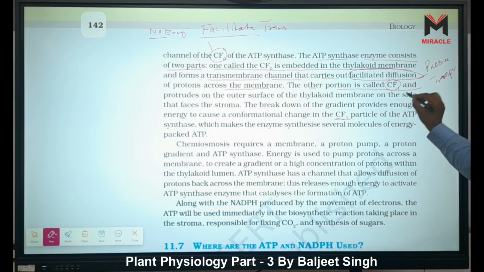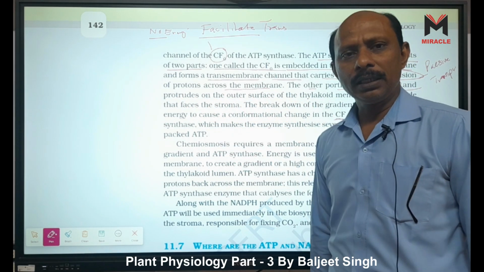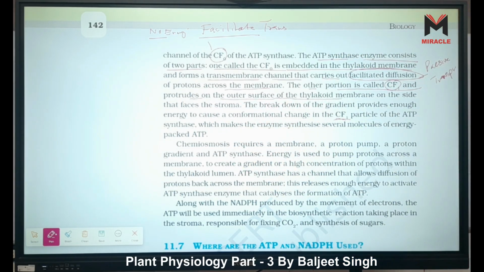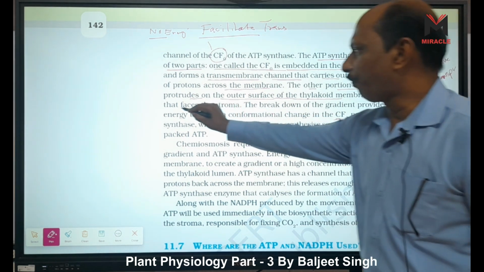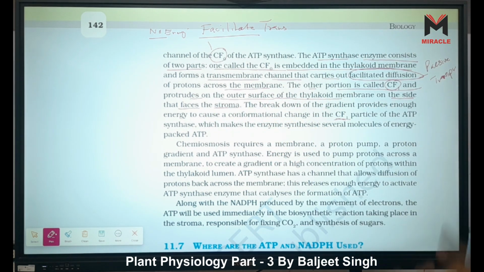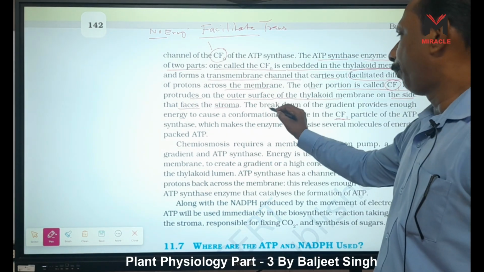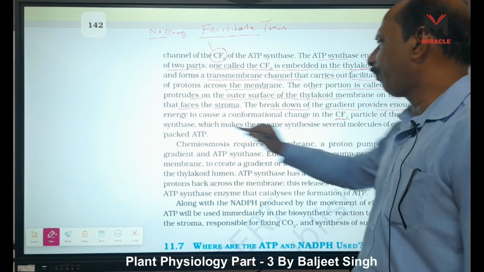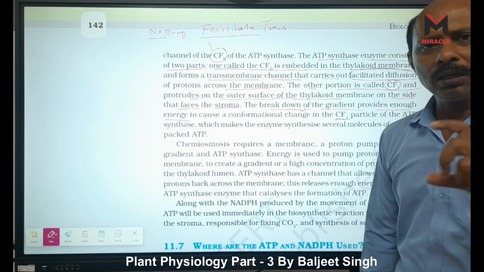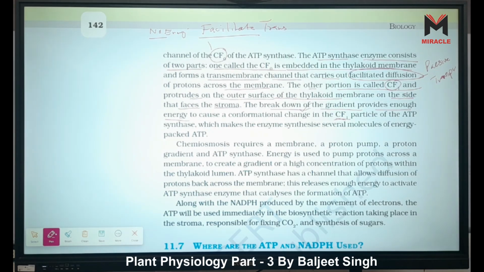The CF1 protrudes, that is, it is an extrinsic protein on the outer surface of the thylakoid membrane, on the side that faces the stroma. It is present on the stroma side. The breakdown of the gradient provides enough energy. Breakdown of the gradient means when protons transfer from lumen to stroma.